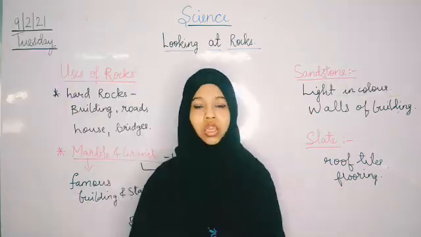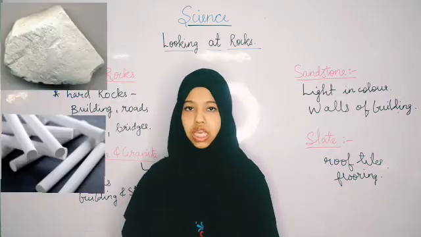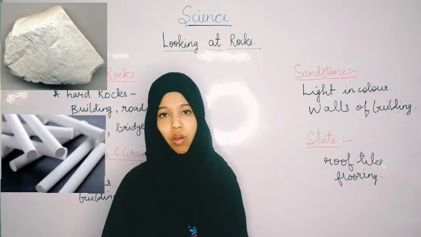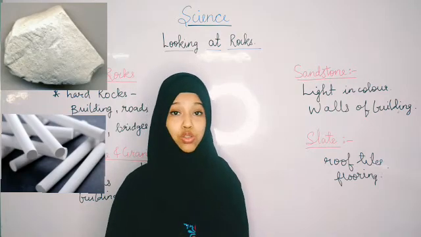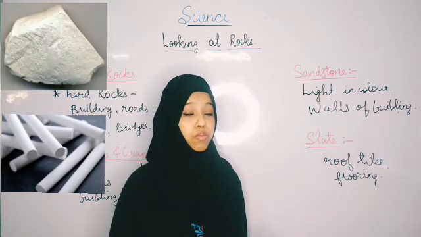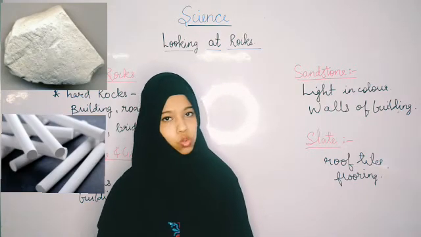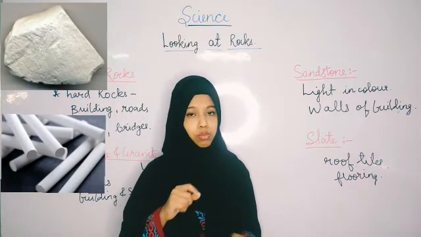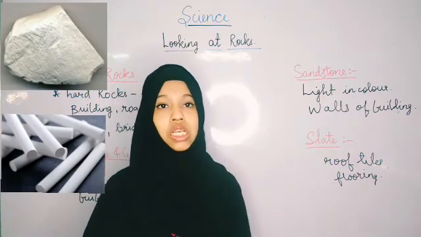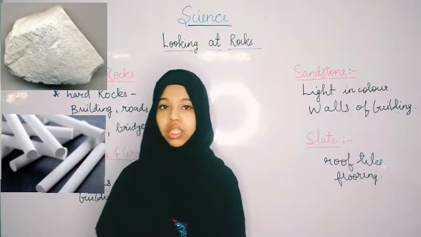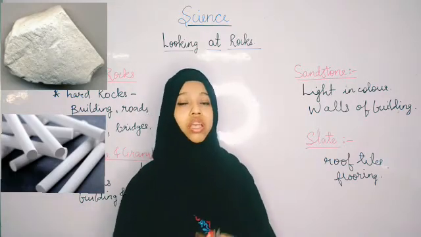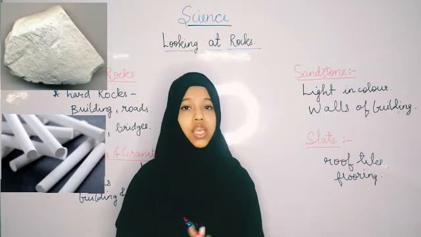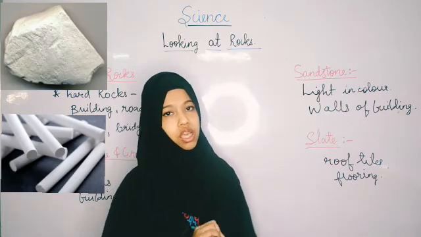Okay. First one is chalk. Now this chalk is also a type of rock, but as you all know, chalks can be broken easily, so they are not used in buildings or roads. But they are used for writing on blackboards. And there are different types of colors in chalk, as you can see in the picture.